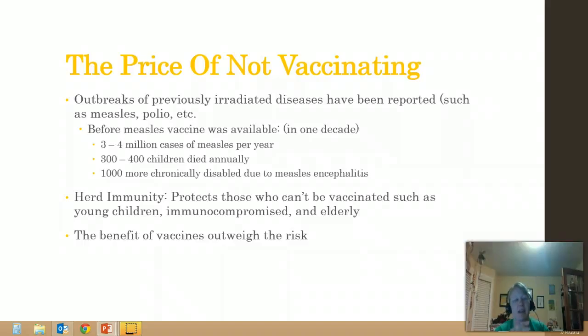Time and again, every time there's been a study, the Center for Disease Control and other health organizations have always come out saying that regardless of the risk, the benefit to all of us far outweighs the risk of vaccination.